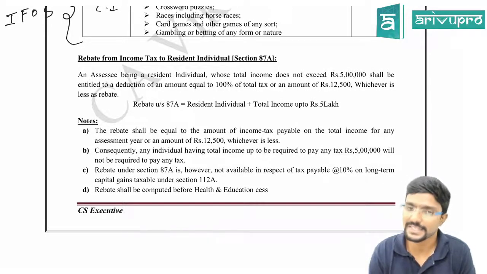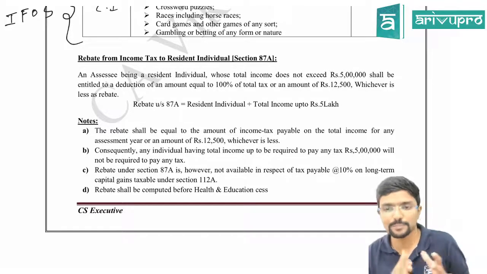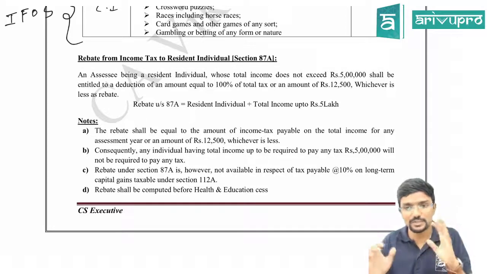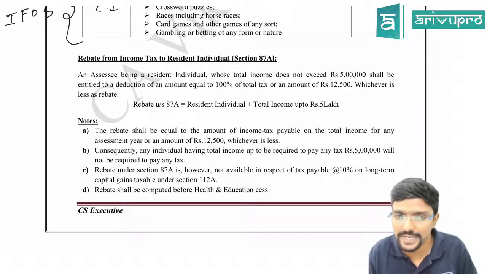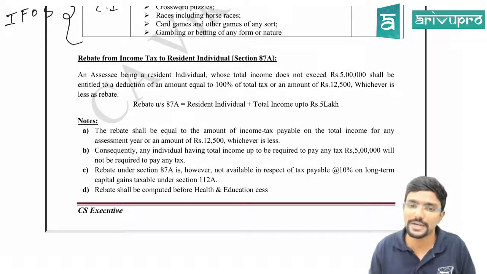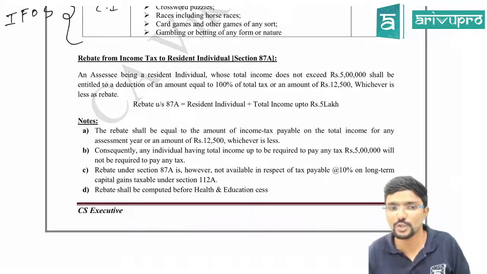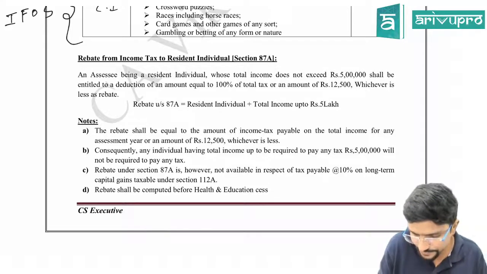An assessee being a resident individual whose total income does not exceed 5 lakh, that is, up to 5 lakh total income, irrespective of which income it is. Don't worry here about special income, normal income and all. Such an assessee shall be entitled to a deduction of an amount equal to 100% of total tax or an amount of 12,500, whichever is lower, as rebate. And this is a rebate, guys.